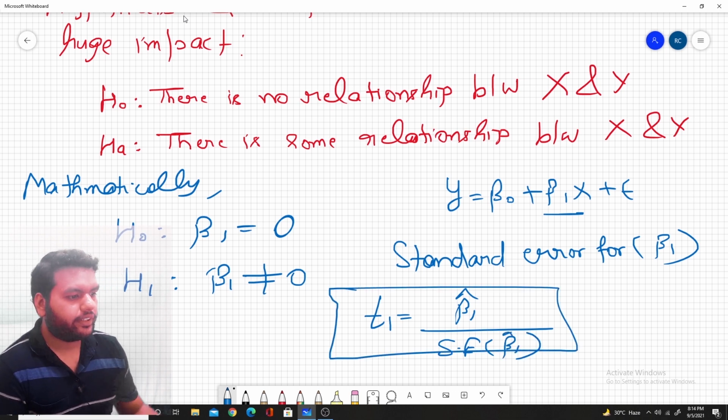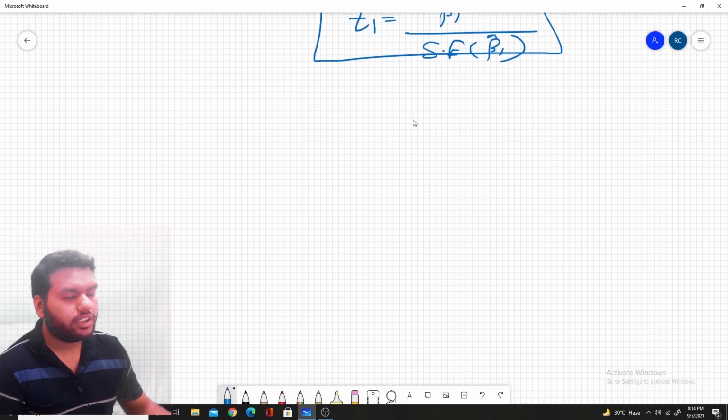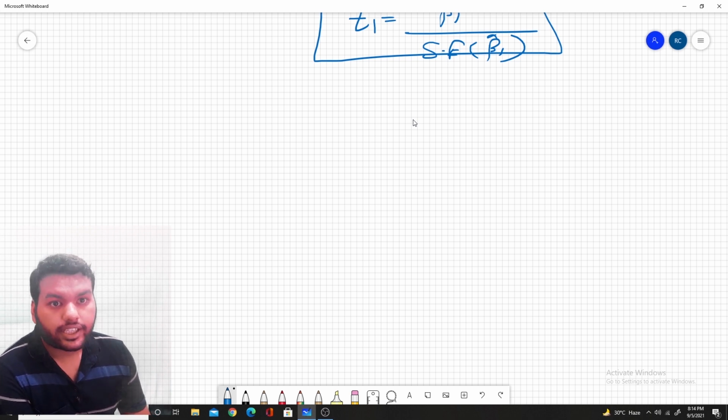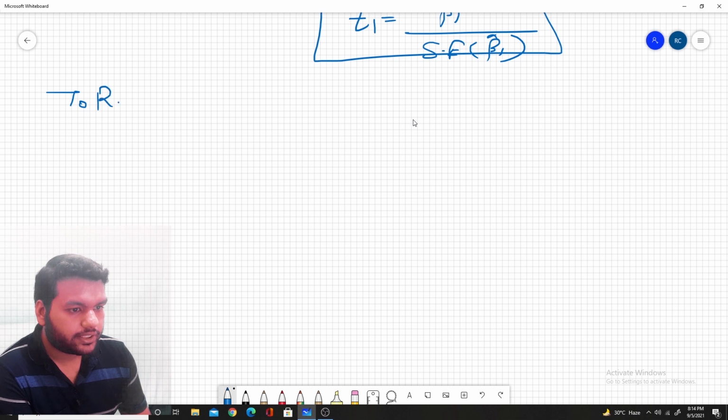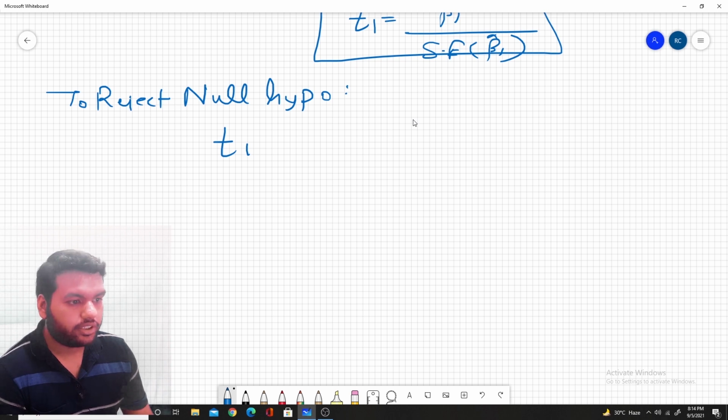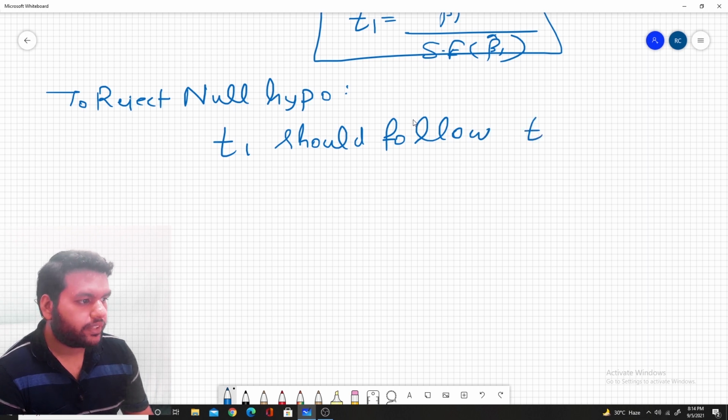Now to reject the null hypothesis, T1 should follow the student T distribution, T1 should follow the T distribution with n minus 2 degrees of freedom.